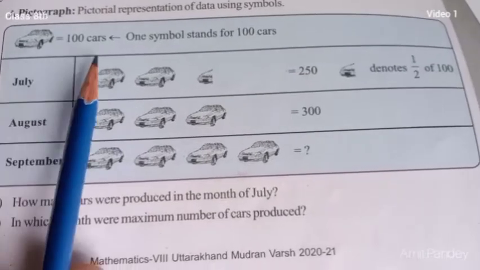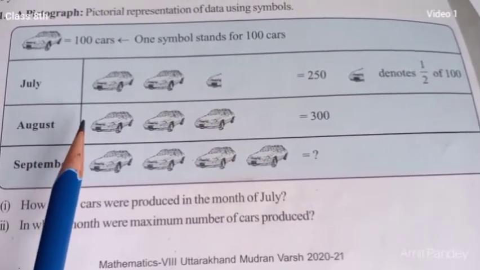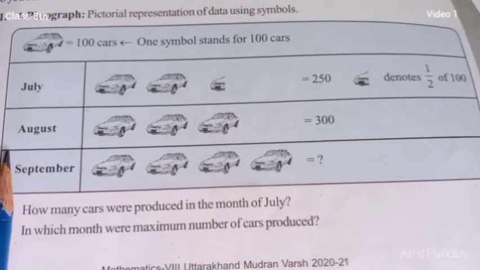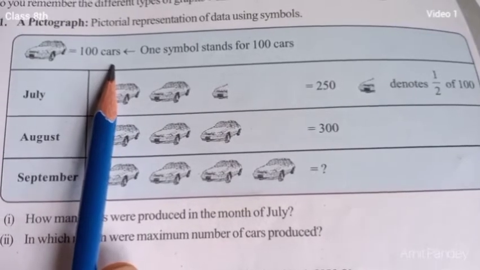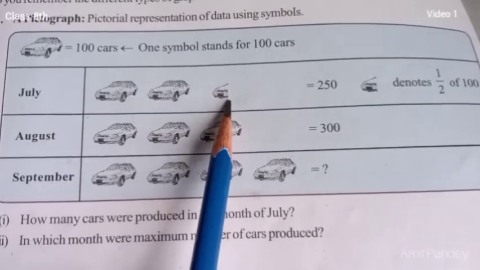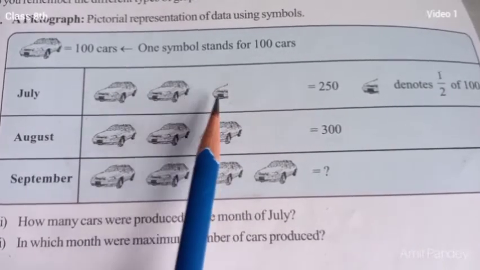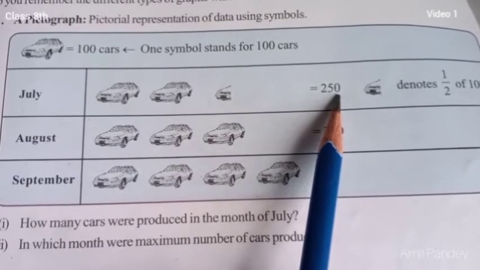So here you can see it is the production of cars, produced in each of the months July, August and September. Each car picture represents 100 cars. In the pictograph, in July there are 2 cars and 1 half, so it shows 100, 100 and then 50. So overall 250 cars were produced in the month of July.